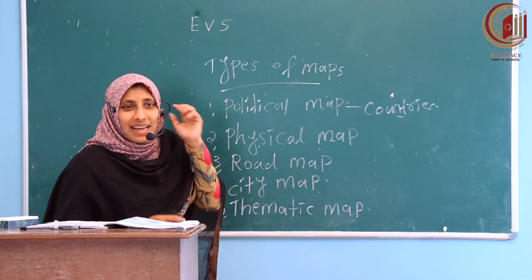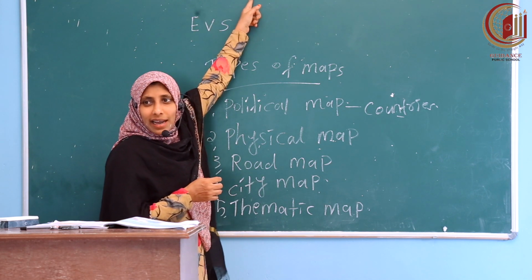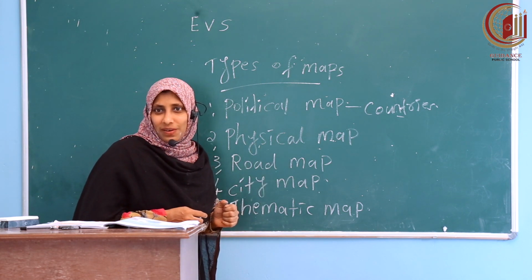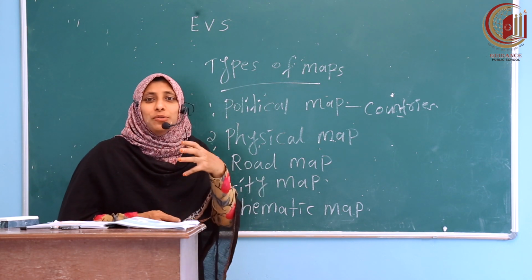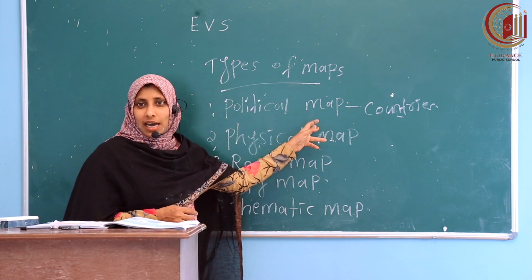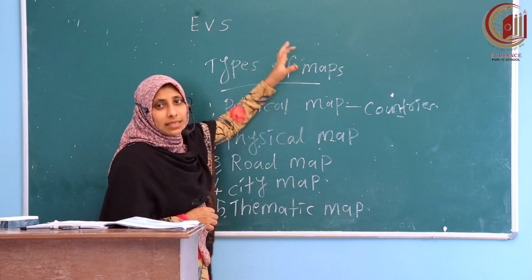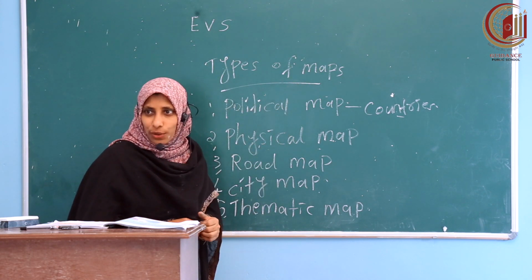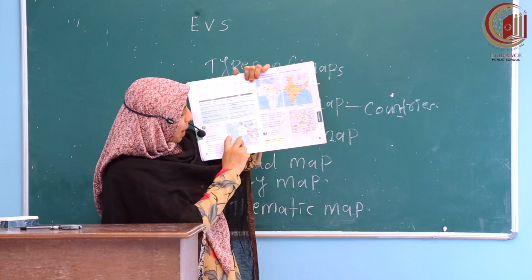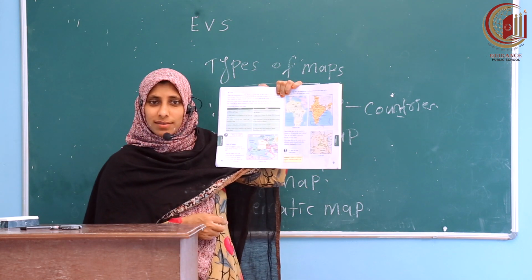India's political map means the India title is there, and different states and their boundaries also. So a political map shows different countries and their boundaries. For example, India's political map will show 28 states and their boundaries. Are you understanding? Look here, the Europe political map shows its different countries and their boundaries.